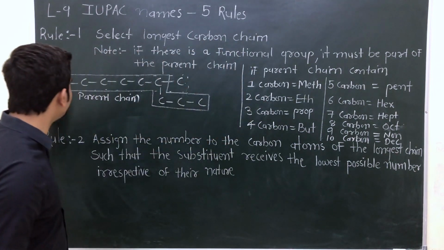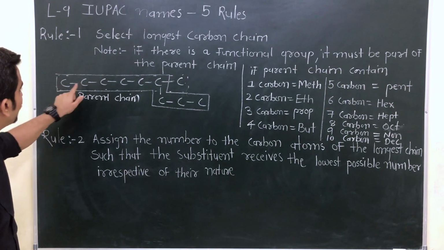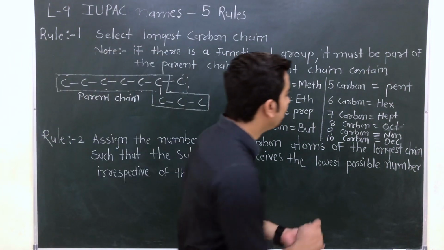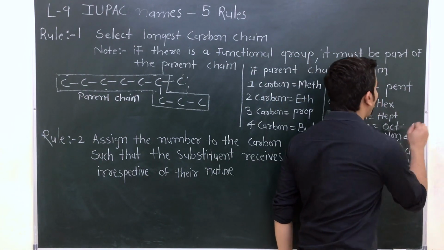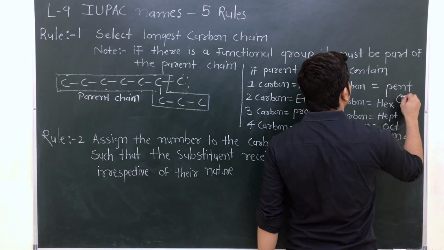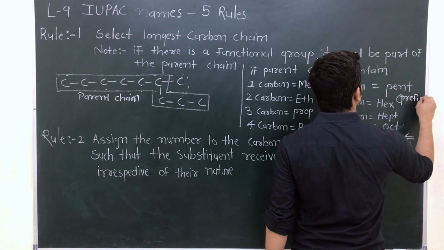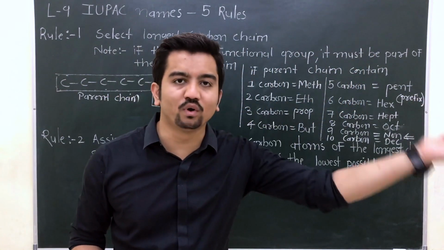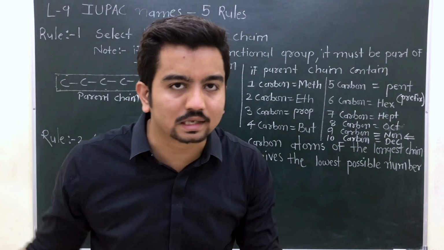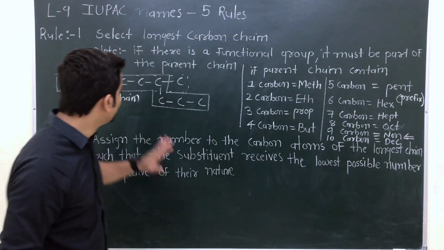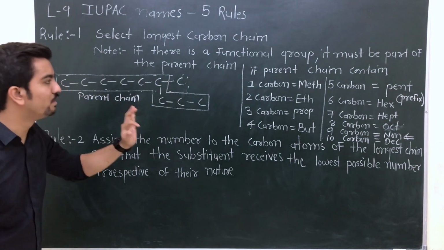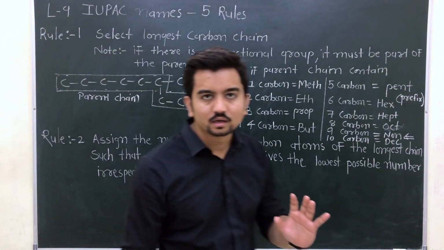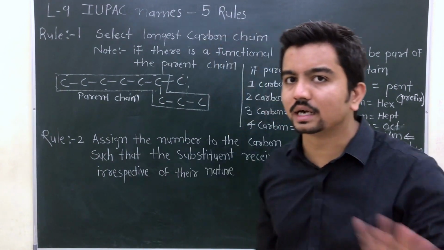Suppose in a parent chain, now tell me, in this parent chain, 1, 2, 3, 4, 5, 6, 7, 8, 9. 9 carbon is there. So you will use non as a prefix. Prefix used first, suffix used last. Clear? So in this parent chain, first of all, you have to identify the number of carbon in a parent chain. You select the longest chain, that's okay, done.